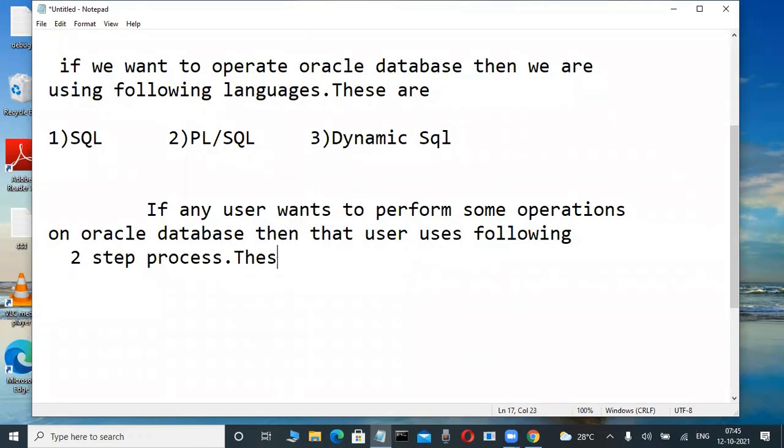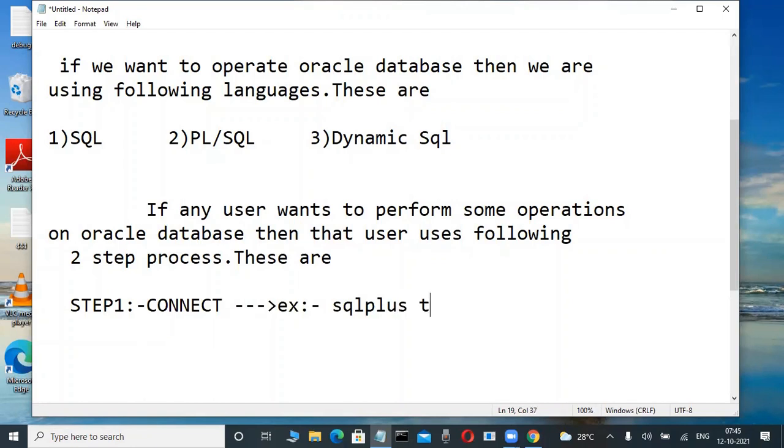These are, write it. First one, step one, connect. Step one is called connect. Now, example, write it. Up to now, you don't have an idea, right? Yes, that's my first example. One tool, SQL Plus tool. What is this tool? Where will it be? How can I open it? All the things you are learning. Step one, connect. Example, write it: one tool, SQL Plus tool.